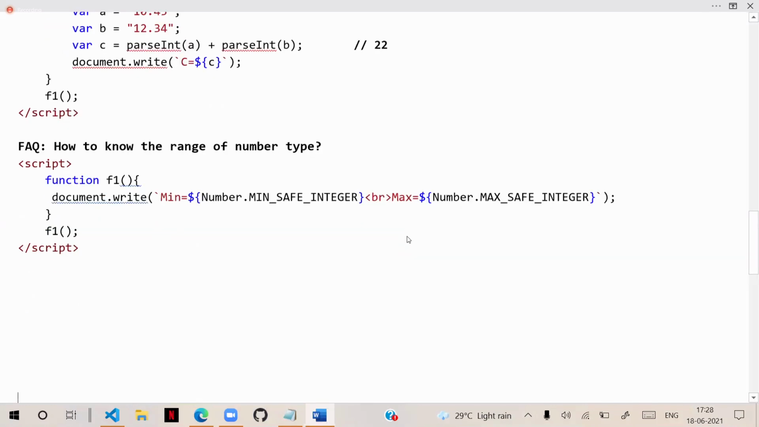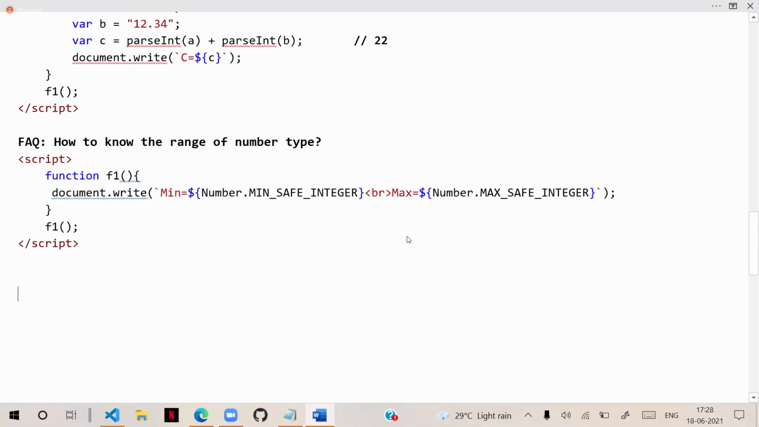Now, once you know the numbers, we need to know about string handling, how we can work with the strings and manage the strings. That we will see in our next session. String handling we will see in the next session. Tomorrow we don't have a session. Our next session will be on Monday.